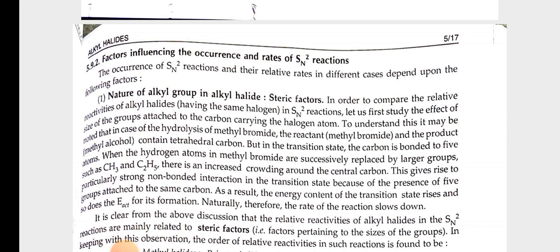When the hydrogen atoms in methyl bromide are successively replaced by larger groups such as CH3 and C2H5, there is an increased crowding around the central carbon. This gives rise to particularly strong non-bonding interaction in the transition state because of the presence of 5 groups attached to the same carbon. As a result, the energy content of the transition state rises and so does the E act for its formation, naturally. Therefore, the rate of the reaction slows down.